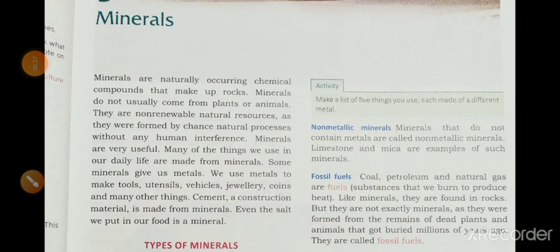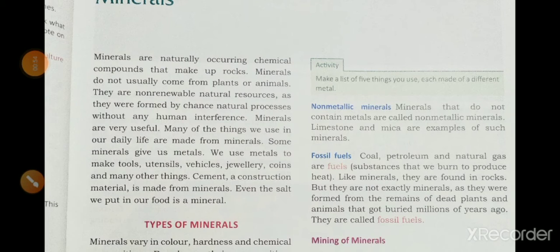Minerals are naturally occurring chemical compounds that make up rocks. Minerals do not usually come from plants or animals. They are non-renewable natural resources. If we use one and one day it will get over. For reproduction it will take a lot of time.